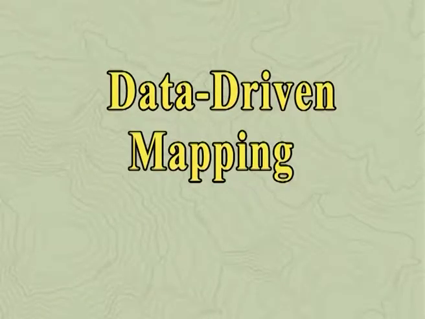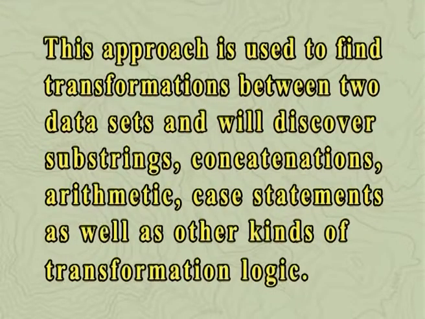Data driven mapping. This is the newest approach in data mapping and involves simultaneously evaluating actual data values in two data sources using heuristics and statistics to automatically discover complex mappings between two data sets. This approach is used to find transformations between two data sets and will discover substrings, concatenations, arithmetic, case statements as well as other kinds of transformation logic. This approach also discovers data exceptions that do not follow the discovered logic.